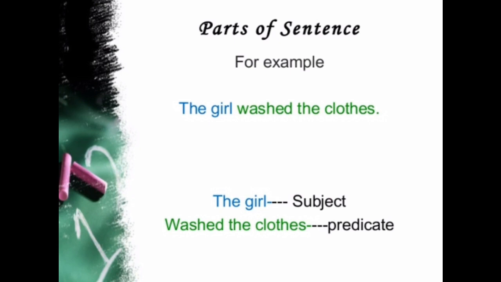In this we have two parts. The girl is the subject because it is the doer. And washed the clothes tells us about the girl, that the girl is washing clothes. So washed the clothes is the predicate, because it is telling us about the subject. So here in this sentence, the girl is the subject and washed the clothes is the predicate.